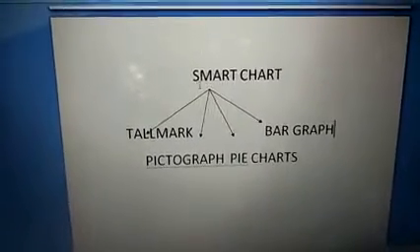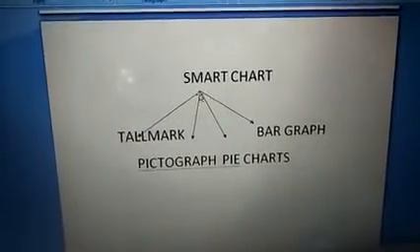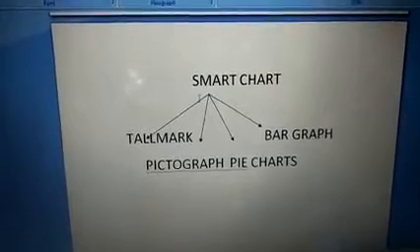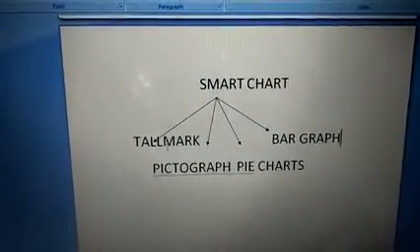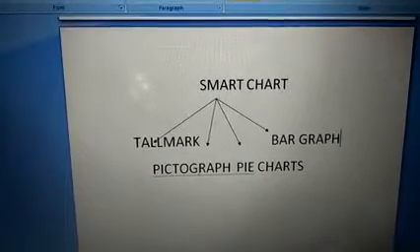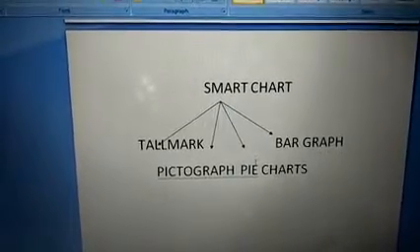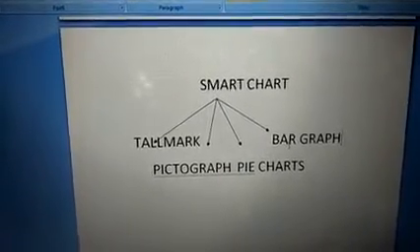So under the chapter we went through smart chart: tally marks, pictograph, pie chart and bar graph.